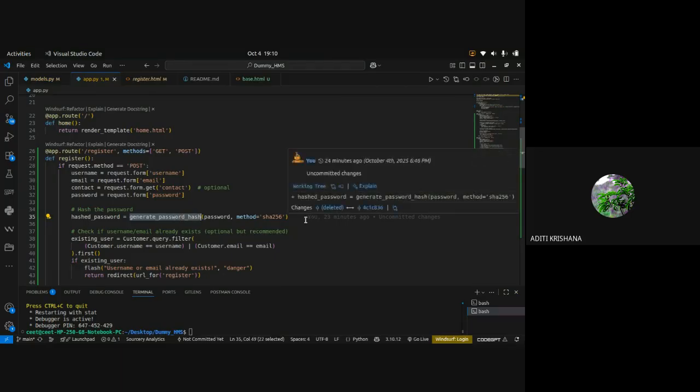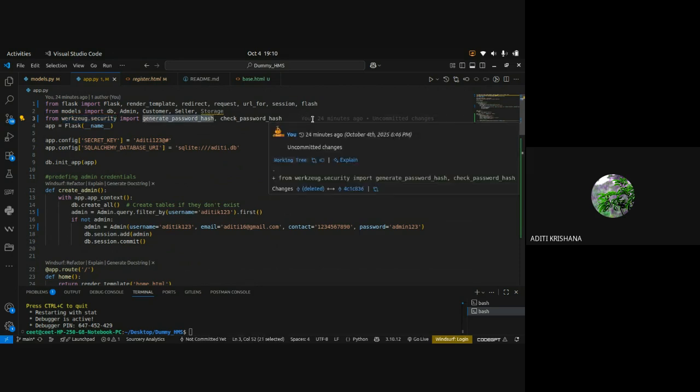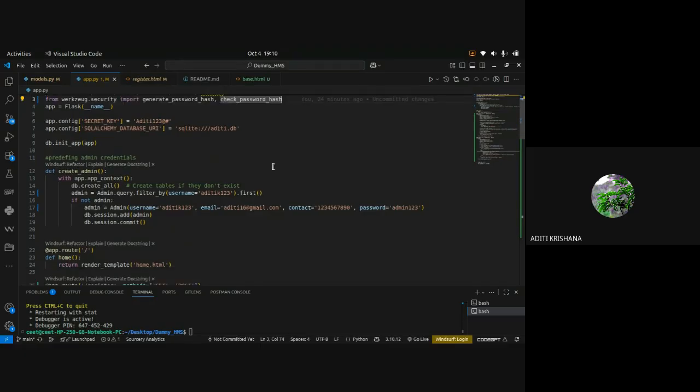You can ask me how we are going to use this function. This function will be imported from this library, werkzeug.security. The generate password hash function will be used at the time of registration, and check password hash will be used at the time of login. Because if a hash is being created, then that hash will be validated by something similar to it, right? So we are using check password hash.